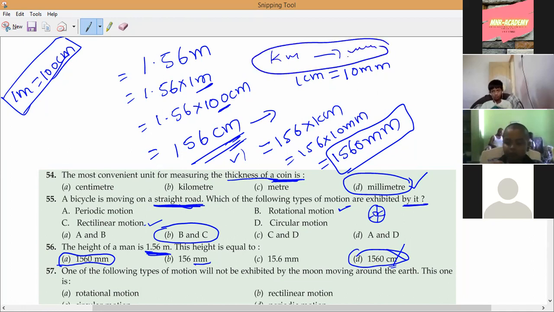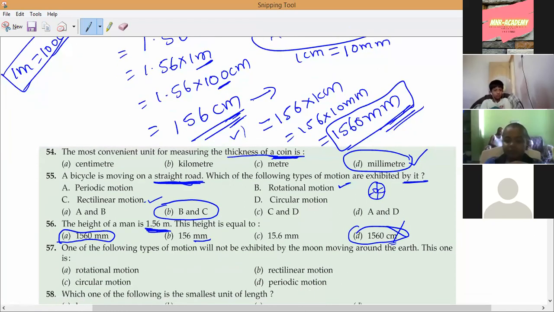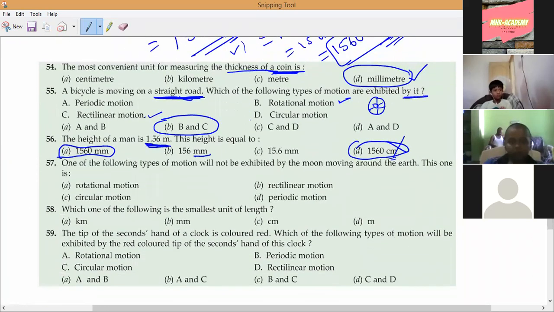You can see it is a three-step process: kilometers to meters, meters to centimeters, centimeters to millimeters. Understand? Have you understood this question? 1560 millimeters. Solve it, all of you solve this question. Very important question.